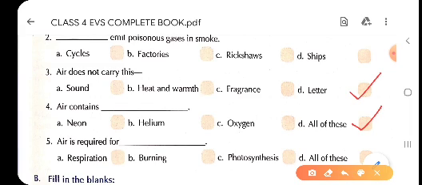Fifth one children, air is required for option A respiration, option B burning, option C photosynthesis. Children, as all the three answers are right, we will tick in option D, that is all of these. So children, air is required for respiration, burning and photosynthesis. All the three answers are right. That is why we will tick on the option D, that is all of these. Now question number B.